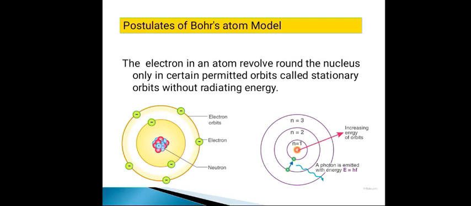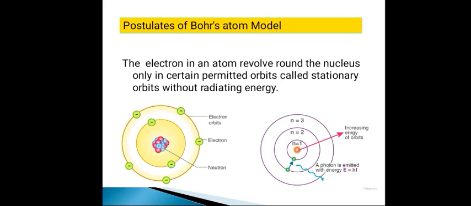The electron in an atom revolves around the nucleus only in certain permitted or allowed orbits, which are called the stationary orbits. As long as the electron is in the stationary orbit, the electron will not radiate energy. So according to the first postulate, an electron in an atom revolves in certain stable orbits without the emission of energy. It does not radiate any energy as long as it revolves in a stationary orbit, that is, a stable orbit.